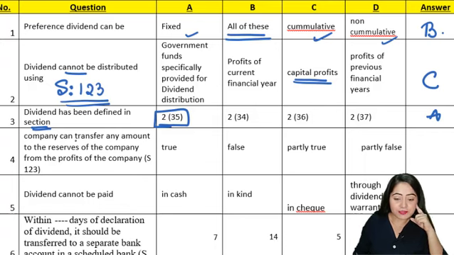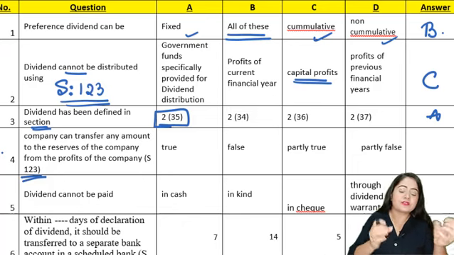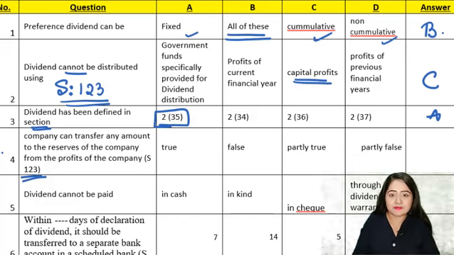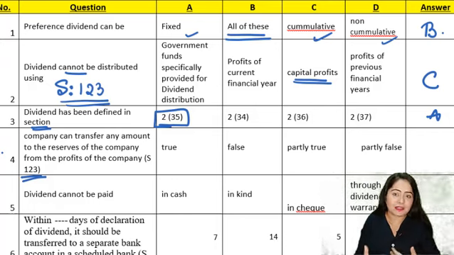Next question. Company can transfer any amount to the reserves of the company from the profits of the company, whether it is true, false, partly true, partly false. Okay, so here we are talking specifically about section 123. Now if a company wants to put some money in the reserves and pay the remaining amount as dividend, can it do so? If the company wants to put no amount in the reserves, can it do so? If the company wants to distribute the entire amount as dividend, can it do so?